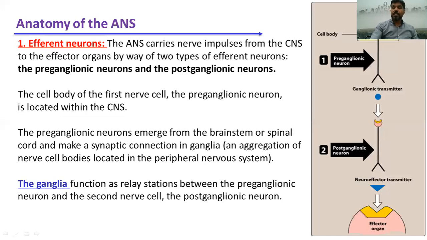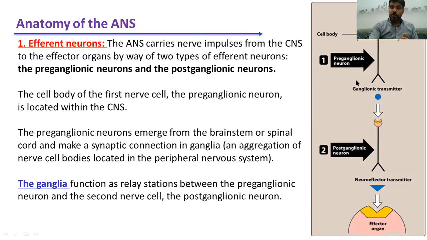So this is the autonomic nervous system, and you can see the autonomic nervous system consists of two main neurons. These neurons are connected by a specific ganglia called autonomic ganglia. So the neuron that is located before the autonomic ganglia is called a preganglionic neuron. However, the neuron cell that is located after the autonomic ganglia is called a postganglionic neuron.